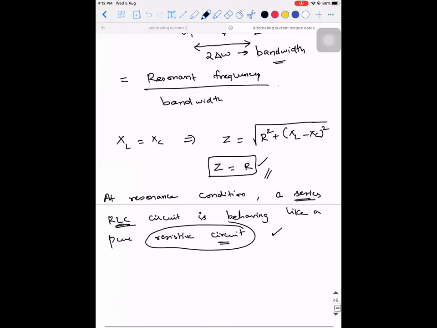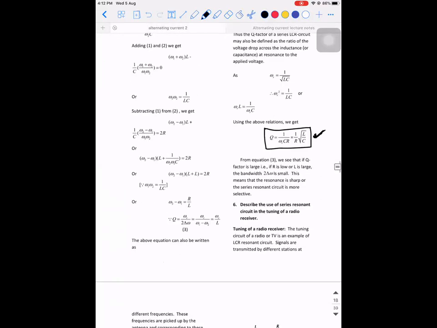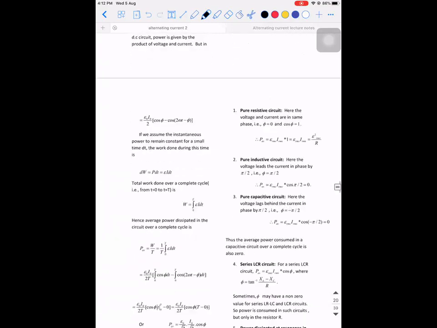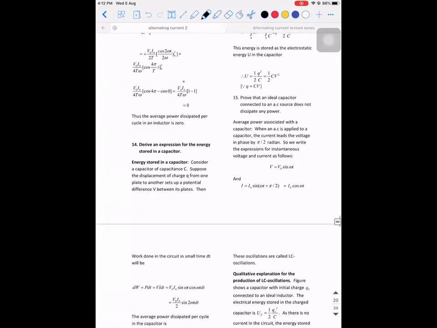So we have seen what are all these theory concepts: what is resonance, what is quality factor, right? And the last important subtopic that we can discuss is a transformer. Write it down.